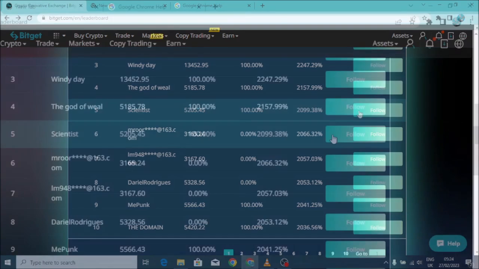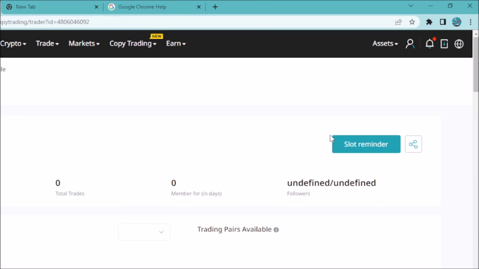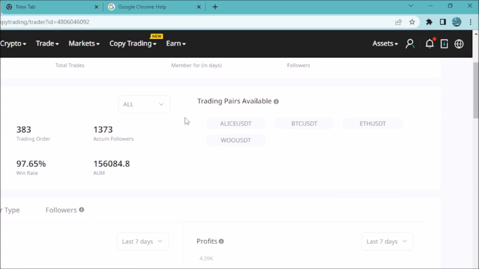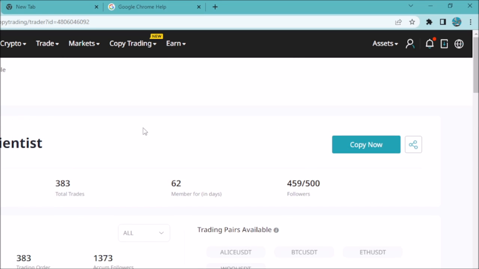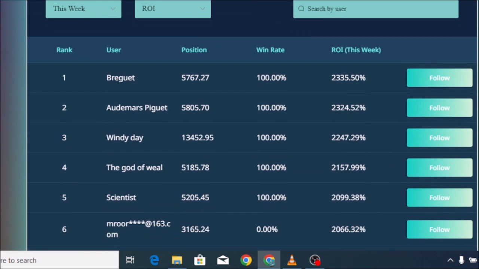So if you want maybe to copy another trader, of course you go the same procedure and you see even the winning rate, the assets under management, the total profits and the loss. So once you're done with everything, of course you go on the same procedure, as simple as that. So that's all with copy trading.